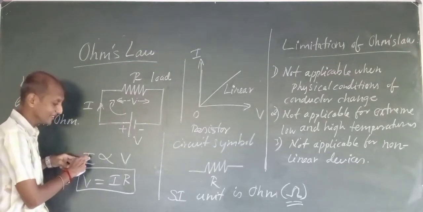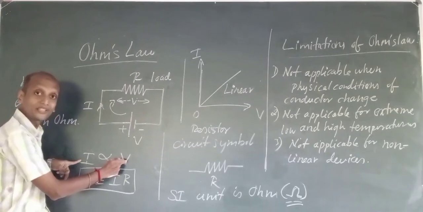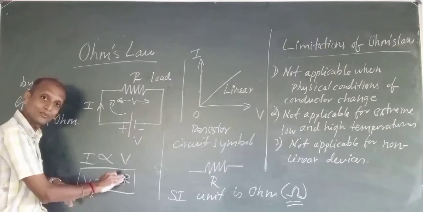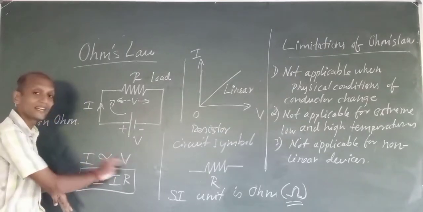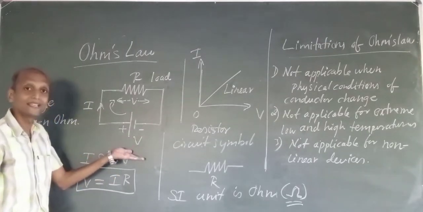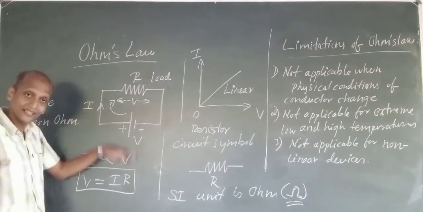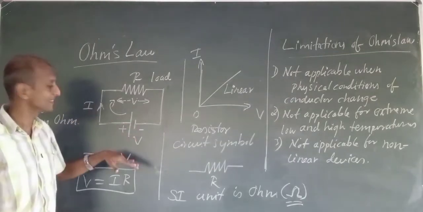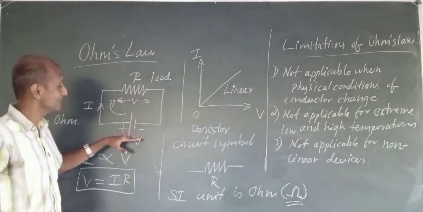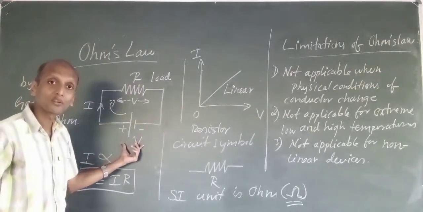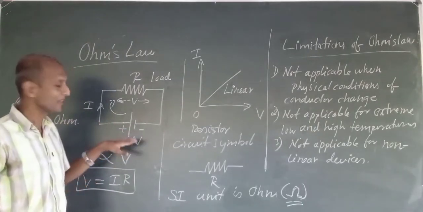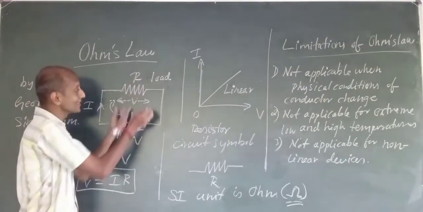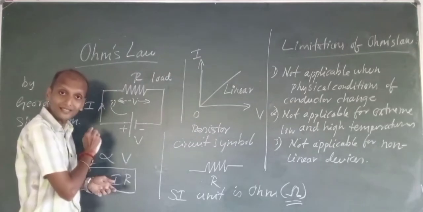The current flowing through the conductor is directly proportional to voltage. As I increase voltage, current will be more; as I decrease voltage, current will be less. This is the statement of Ohm's law: current flowing through a conductor is directly proportional to the voltage applied or potential difference across its ends. And this is the resistance of this conductor wire.